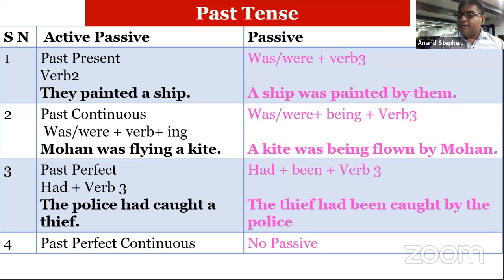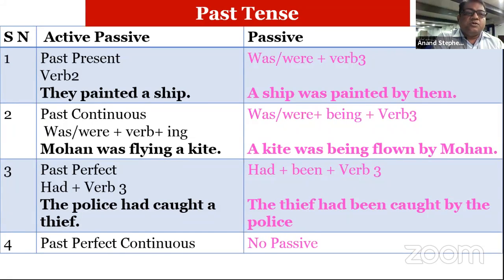Now let's come to past tense. Before you change one active sentence into passive, or when you are looking for any error, make sure you are aware of the tense. Now let's talk about past tense. Past simple. I think this is a typing error; instead of past present, just imagine past simple. So very obviously we use the second form of the verb. They painted a ship. It will become, the ship was painted by them.